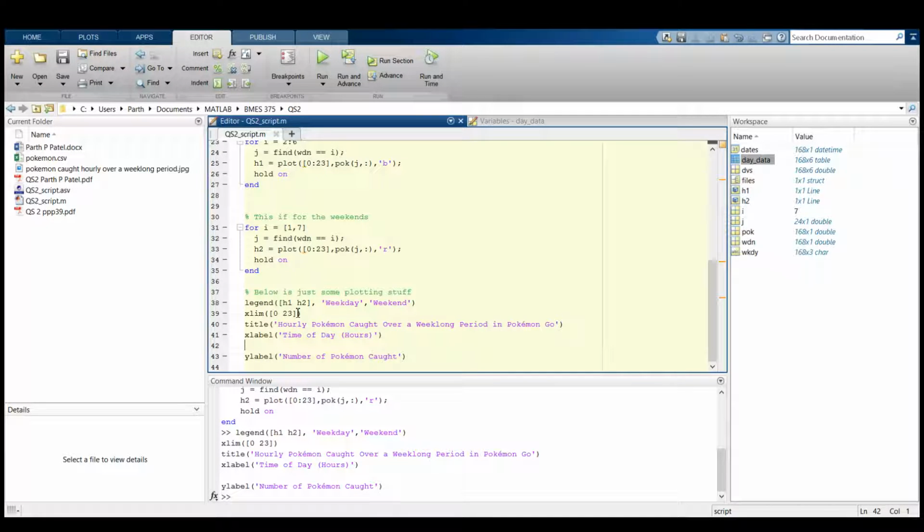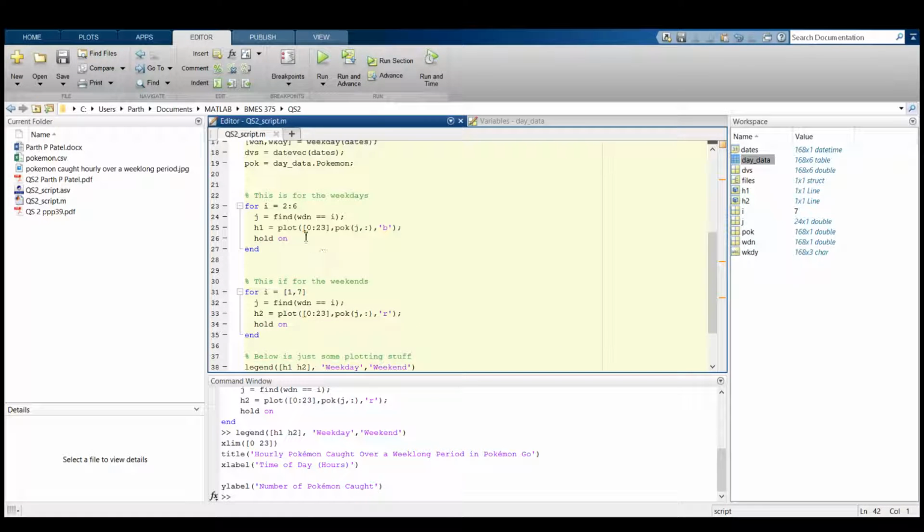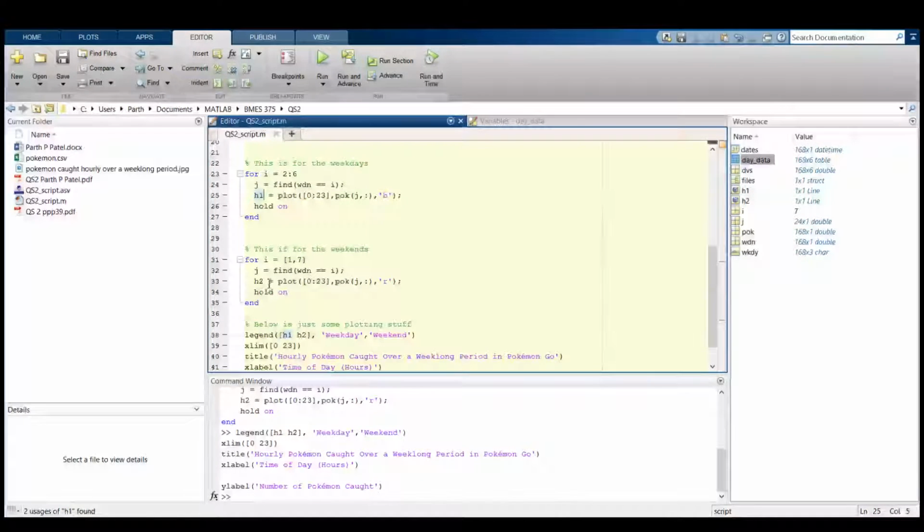I also put a legend in, and some of you may be curious how to make a legend where your first 5 terms that you plotted were blue and the second 2 terms were red. If you just made a normal legend where you said weekday and weekend, they'd both appear as blue. So what you want to do is have your plot represented by a variable name. It's an object, and you have one for the weekdays and one for the weekends.